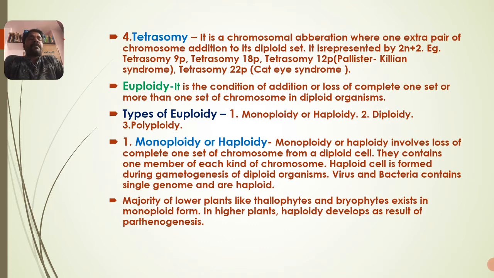This monoploidy or haploidy involves loss of one complete set of chromosomes from a diploid cell. Then the remaining chromosomes are only one set. That one set of chromosomes is said to be monoploidy or haploidy. They contain one member of each kind of chromosome. That haploid cell is formed during gametogenesis of diploid organisms.